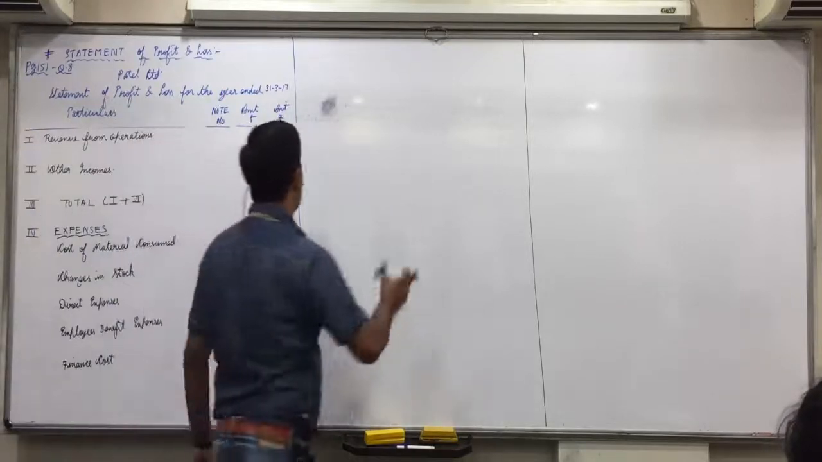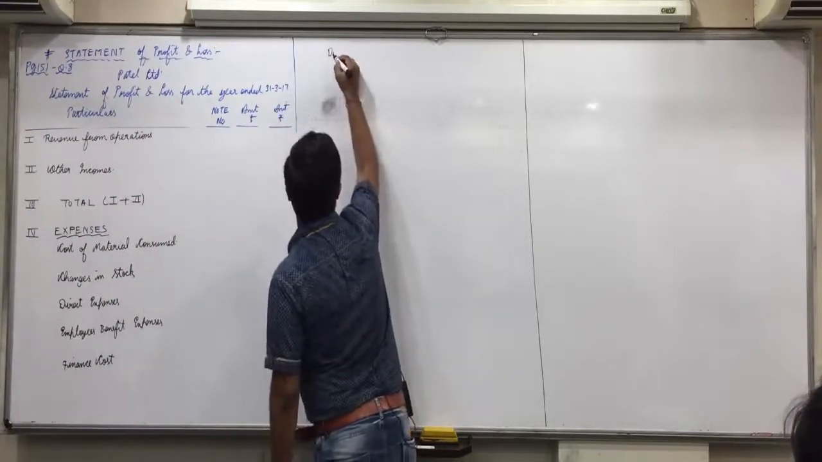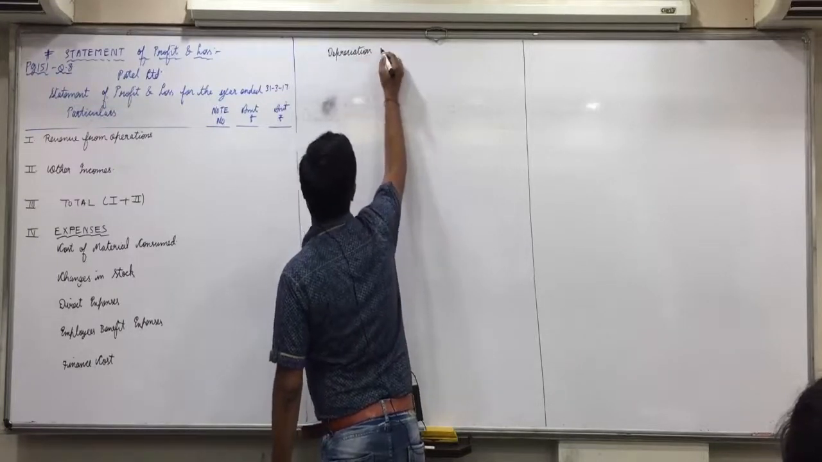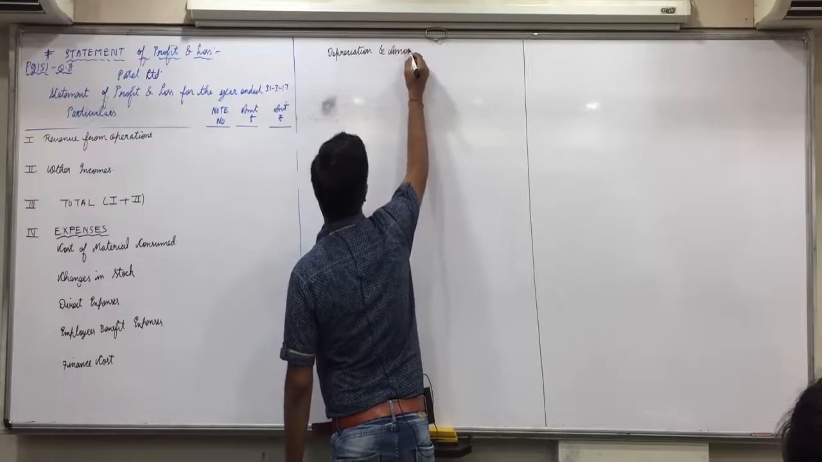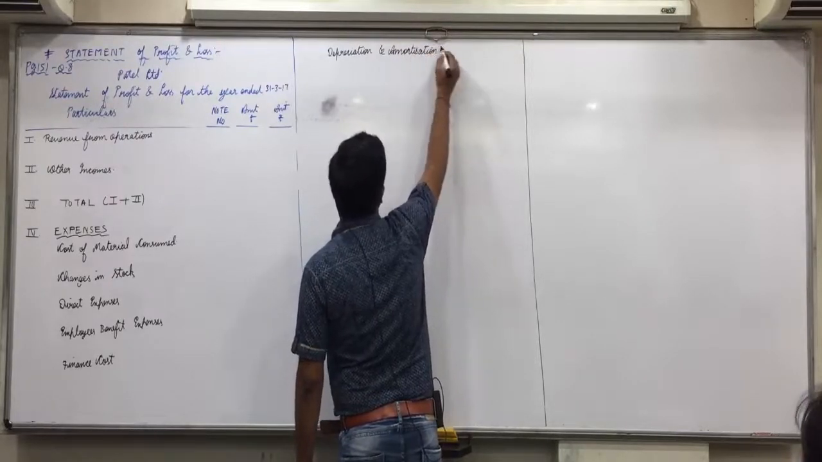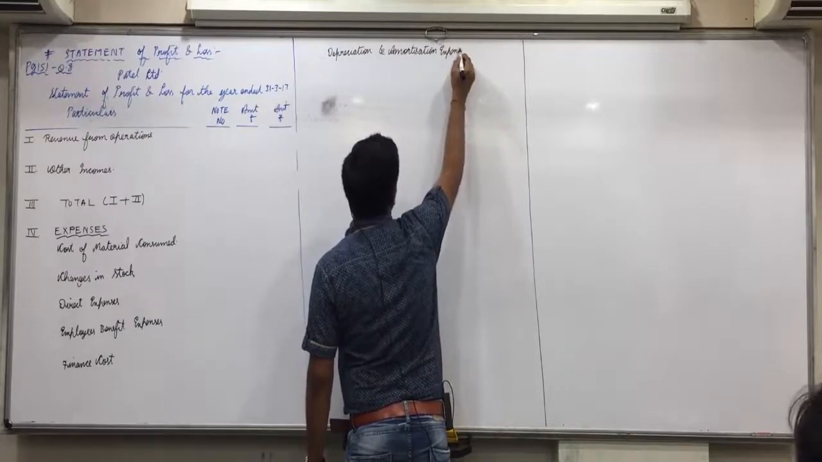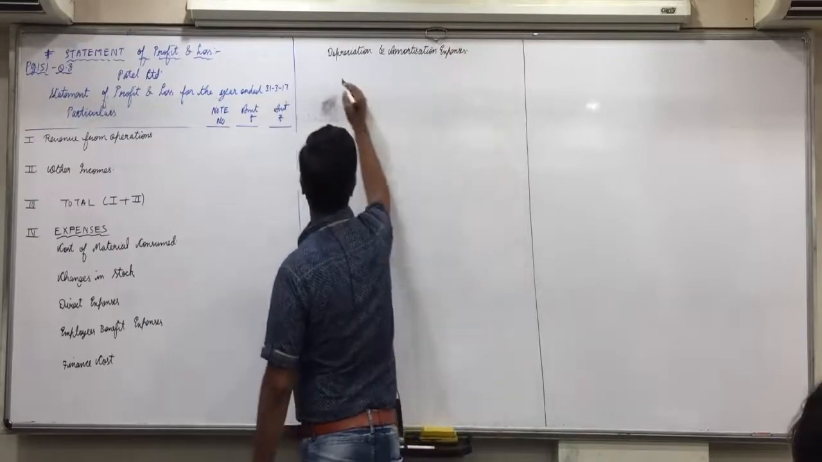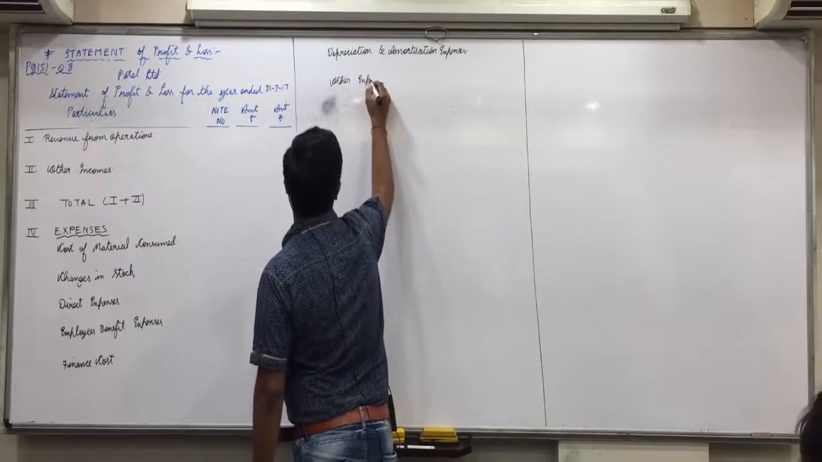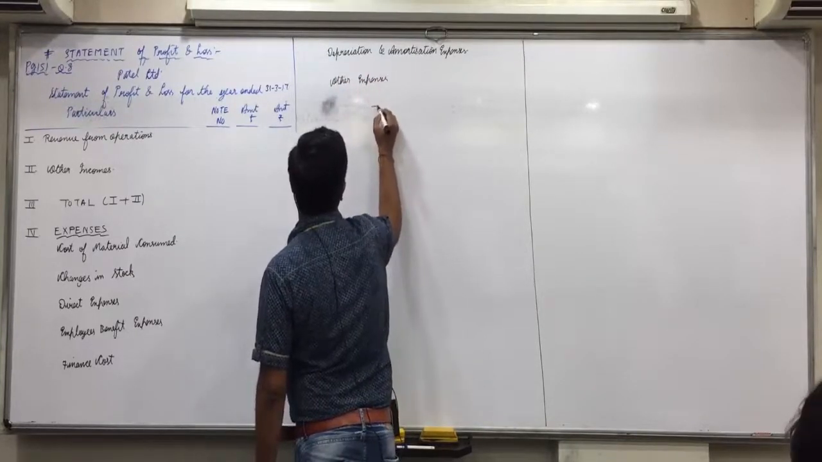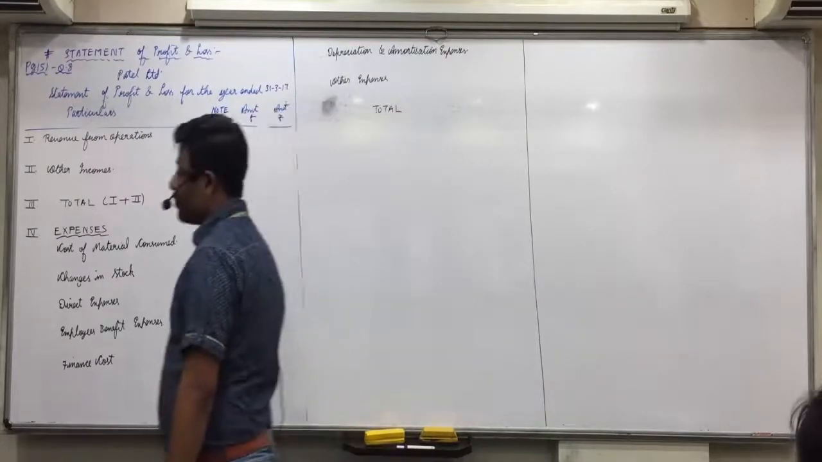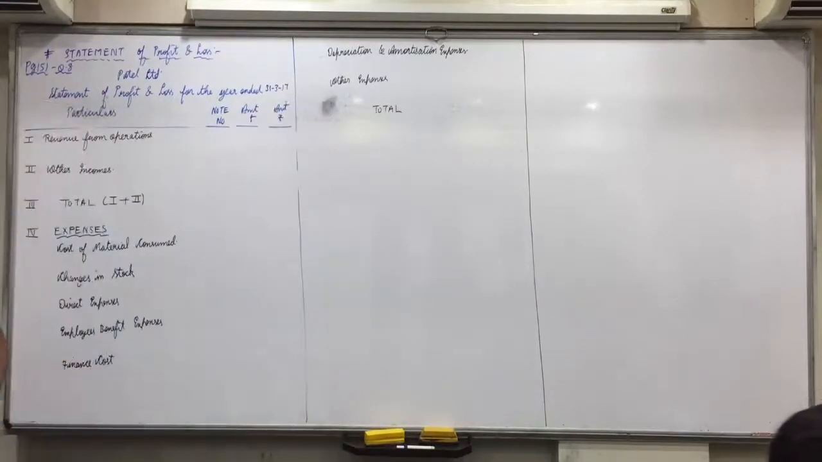Leave one line. D, depreciation and amortization expenses. Leave one line. O, other expenses. Leave one line. Total. Did you understand this? Everyone?